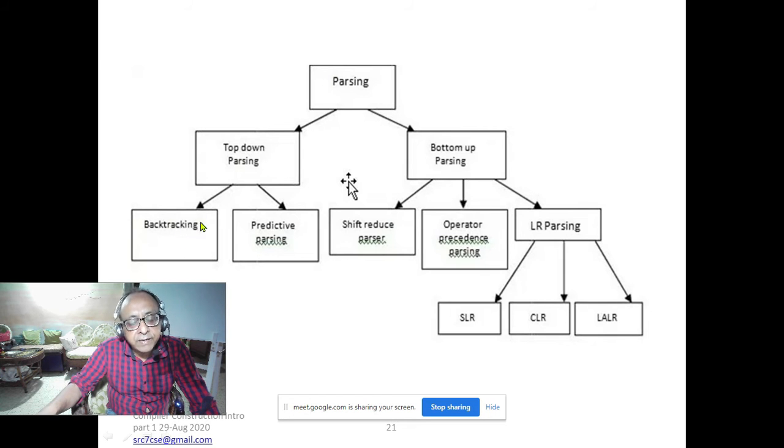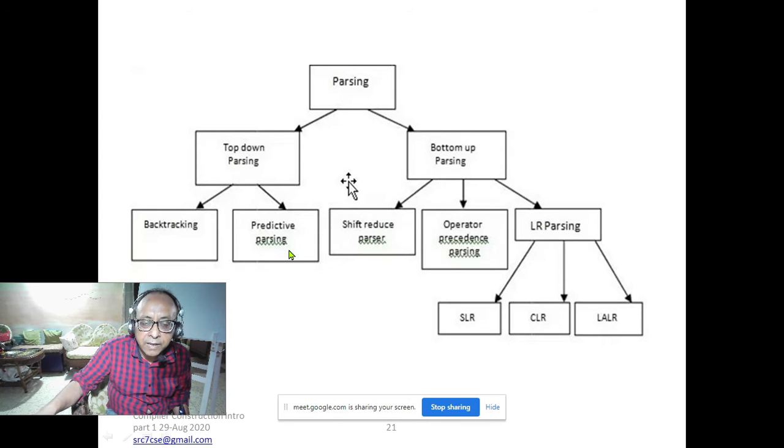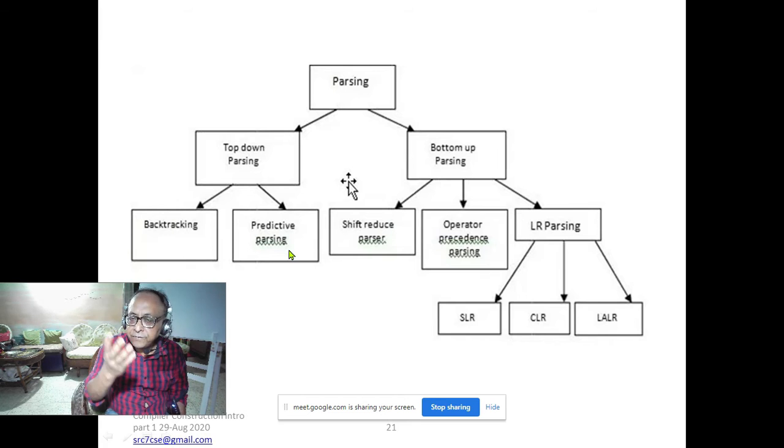Then backtracking, we say, is very complex. There is predictive parsing. What is predictive parsing? It will always look ahead only one symbol at a time. It takes its current symbol and looks ahead at the next symbol and takes the decision based on it. This is a very interesting way. If you have a Turing machine, it looks only at the current symbol and the next symbol, either left or right, and that can solve all solvable problems.